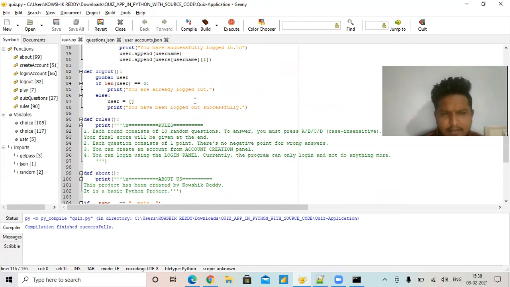If the user doesn't log in, these are the errors thrown. These are the five functionalities.